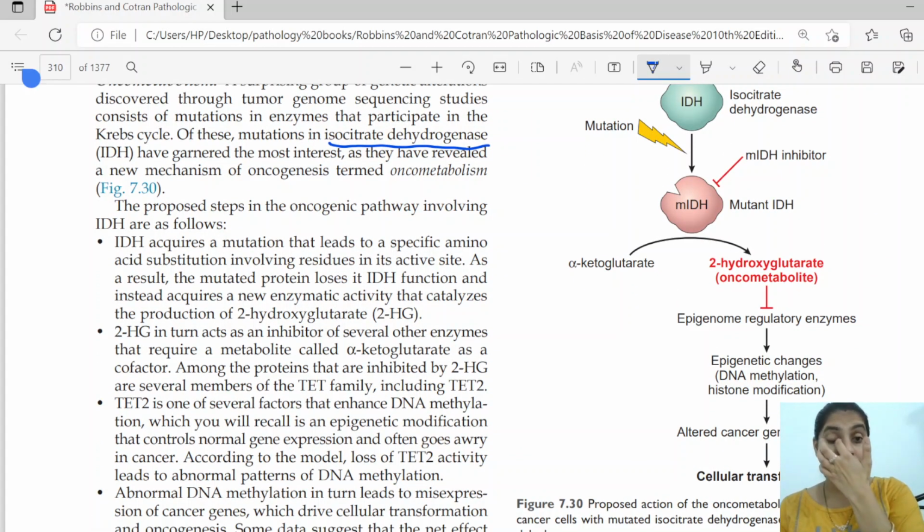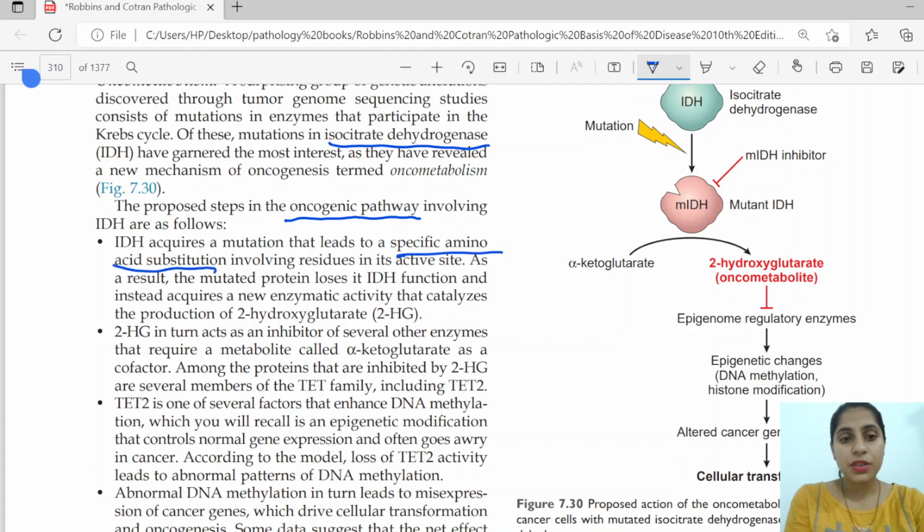In some malignancies, an oncogenic pathway has been proposed in which IDH acquires a mutation, a specific amino acid substitution involving a residue in its active site.